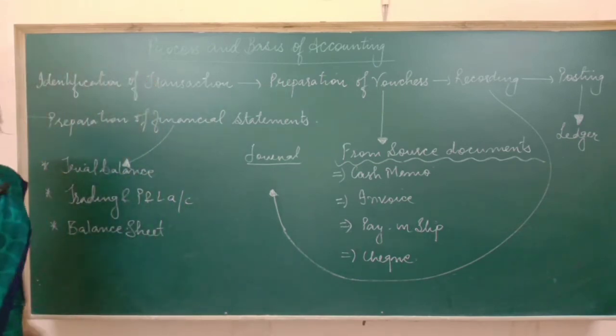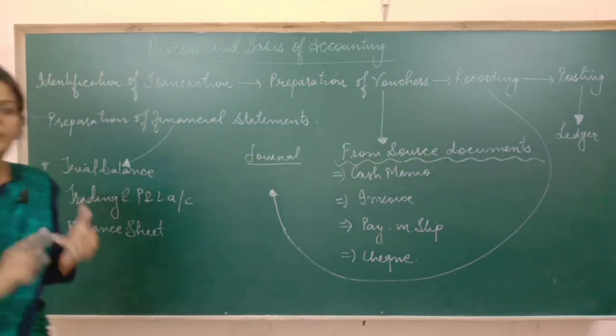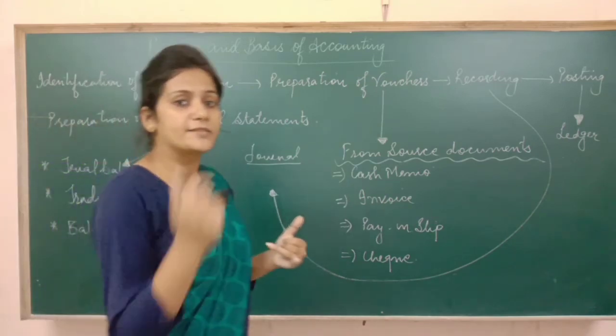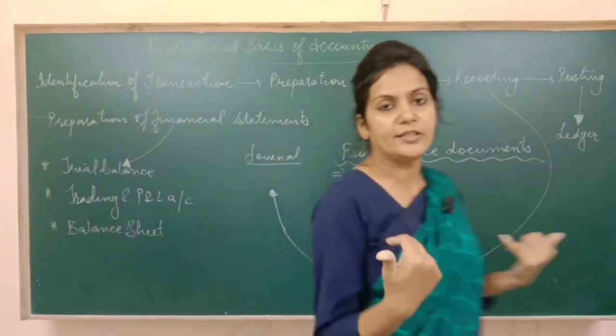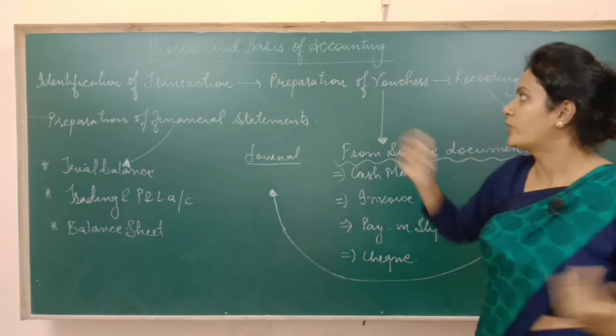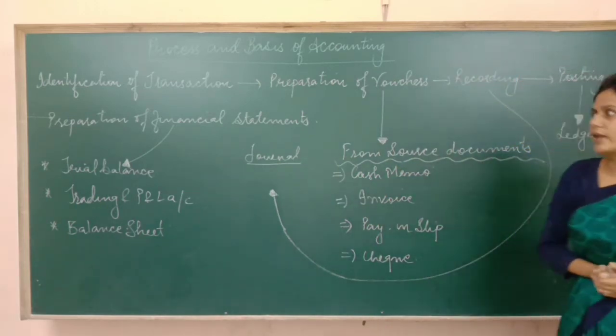Then we make a balance sheet. Why do we make a balance sheet? We make a balance sheet just to check how many assets we have and how many liabilities we have. So I hope this point is clear. This is the process of accountancy.